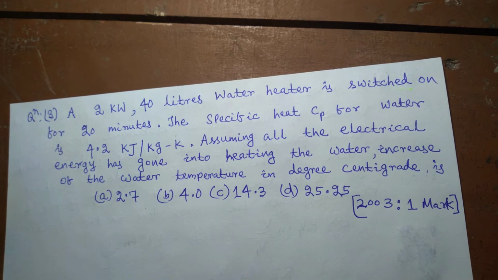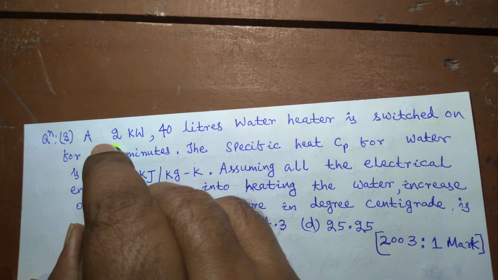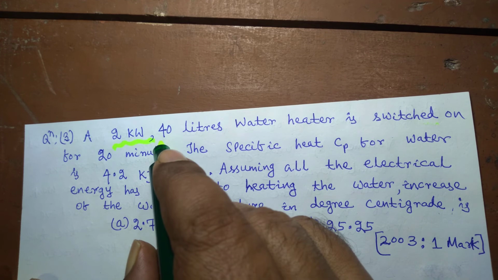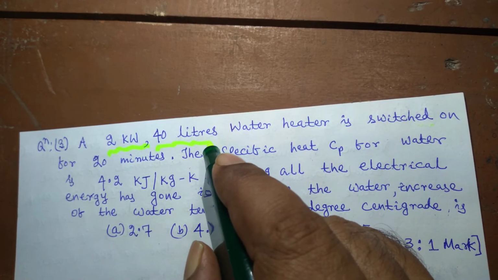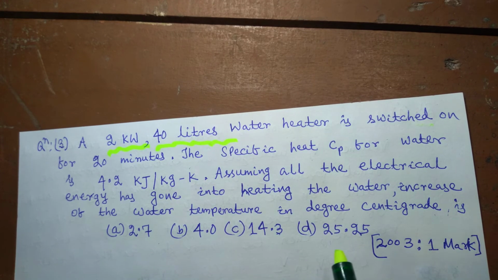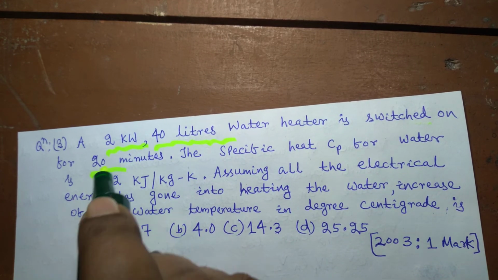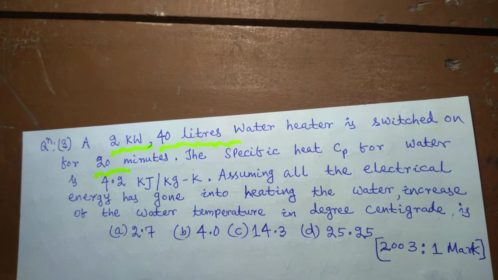So there is a water heater whose power is 2 kilowatt, and the amount of water that can be held in that water heater is 40 liters, and it is switched on for 20 minutes. That means some electrical current is supplied.